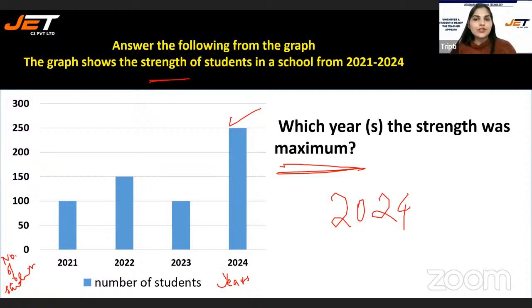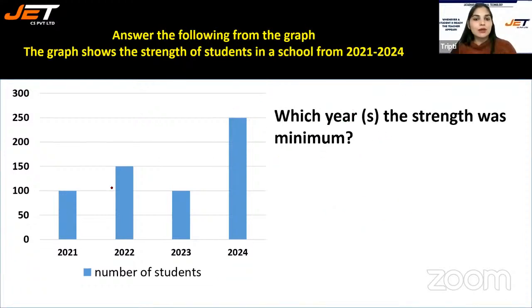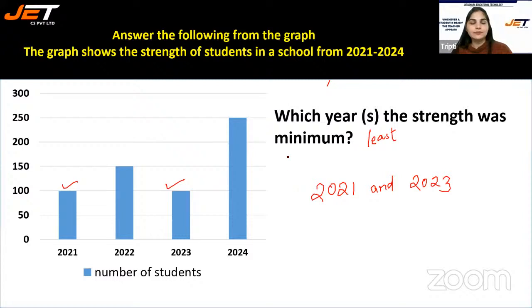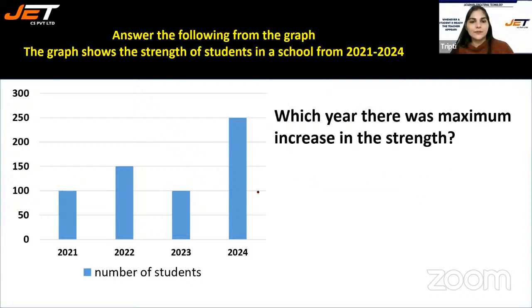Next question, which year's strength was the minimum, the least? I can also call it the least. So here, 2021 and 2023 both have the same number of students, and I think that's the least. 2021 and 2023, the strength was least.